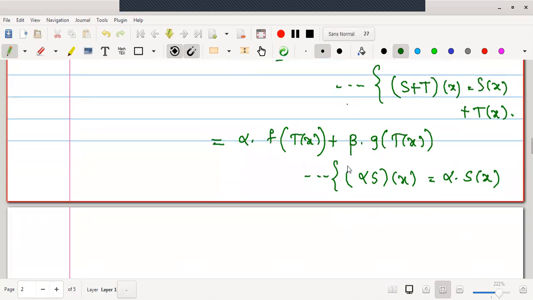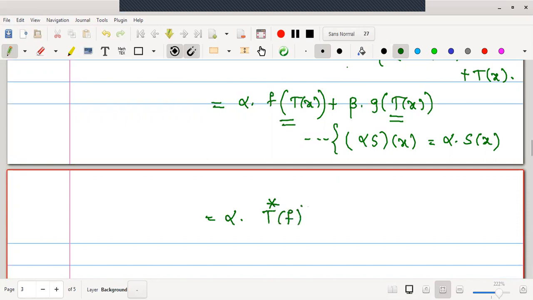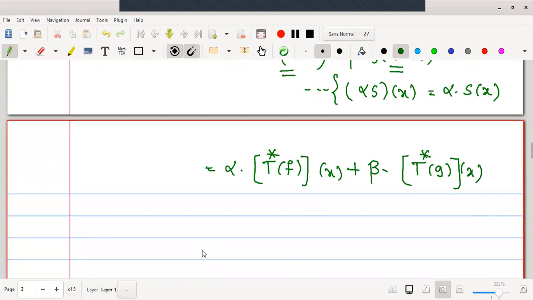Now let us come to the next step. Alpha times f of T of x, beta times g of T of x. Now look at these elements. f of T of x, according to the definition, is T star f operated on x. Similarly, this is T star g operated on x. Now, let us use the scalar multiplication in a reverse manner.